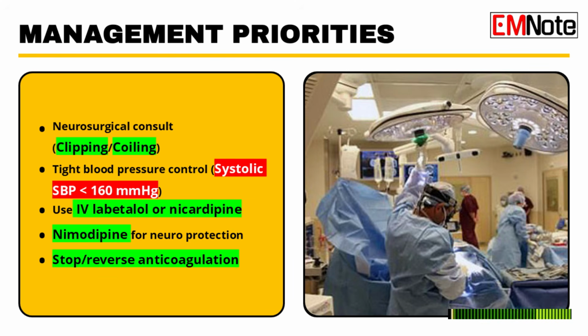And what about patients who are on anticoagulants like warfarin? That is a life-saving reversal. You must stop and immediately reverse all anticoagulants and antithrombotic medications. Ongoing anticoagulation just dramatically increases the risk of the hemorrhage getting worse. Finally, what about seizure prophylaxis? Should that be routine for every patient? That's a bit more of a controversial point. Patients are at risk for seizures, for sure, but routine universal prophylaxis, the evidence isn't definitive. It's often reserved for patients with clear risk factors or who have already had a seizure.